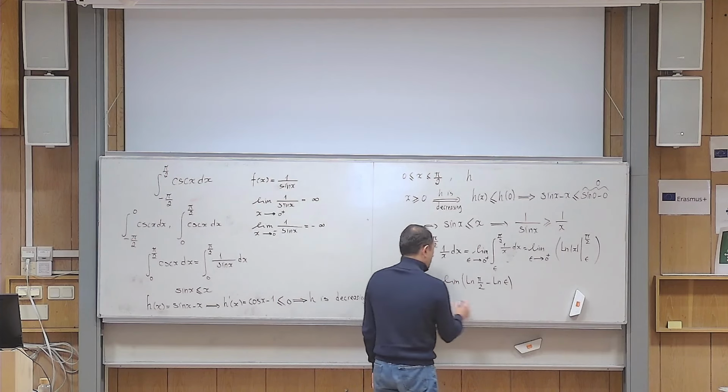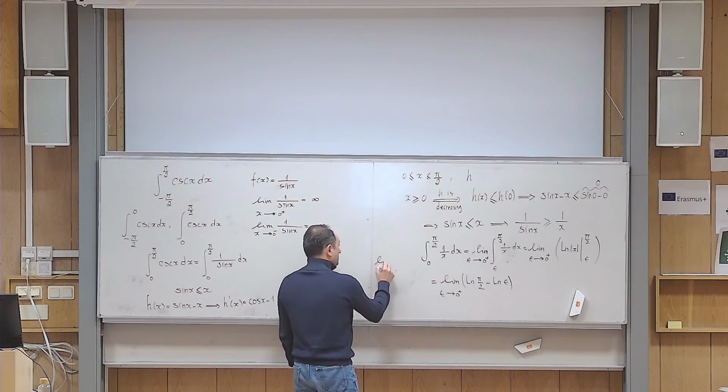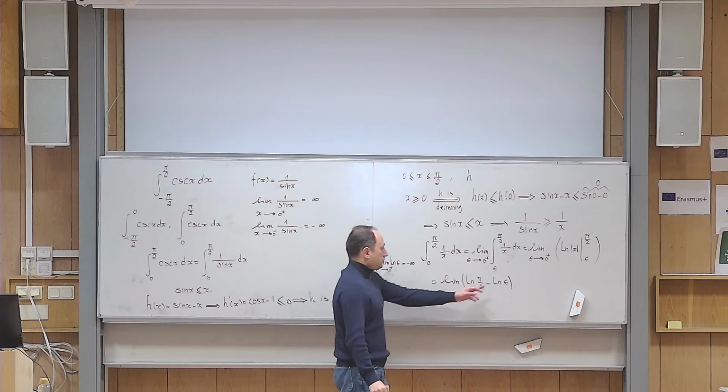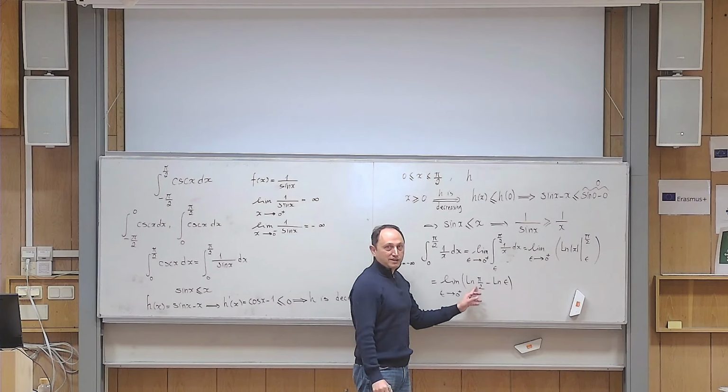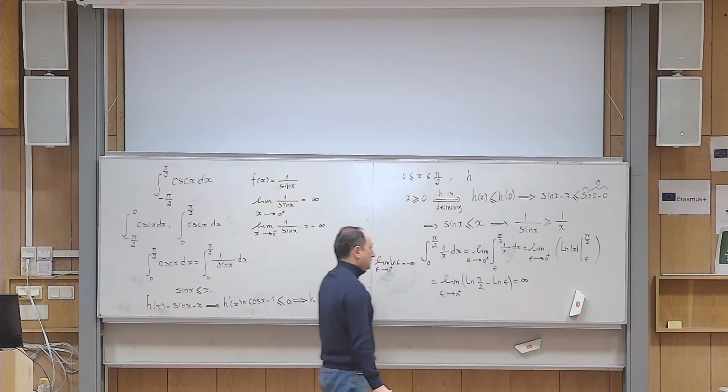And I now take epsilon going to 0 from the right, but I know that the limit of ln of epsilon as epsilon goes to 0 from the right is negative infinity. So this becomes positive infinity, and this is a finite number. So the answer is positive infinity.